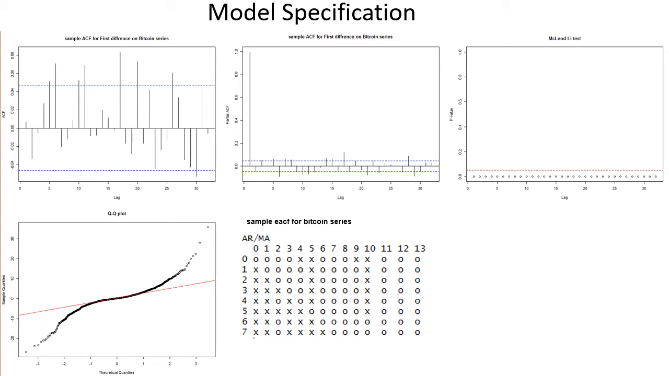Due to this, we look at the McLeod-Li test. The McLeod-Li test results are highly significant and the normality assumption is highly violated. The QQ normal plot has thick tails on both the left and right sides. So considering the observations of both the McLeod-Li test and the QQ normal plot, it indicates that it is an ARCH-GARCH model.